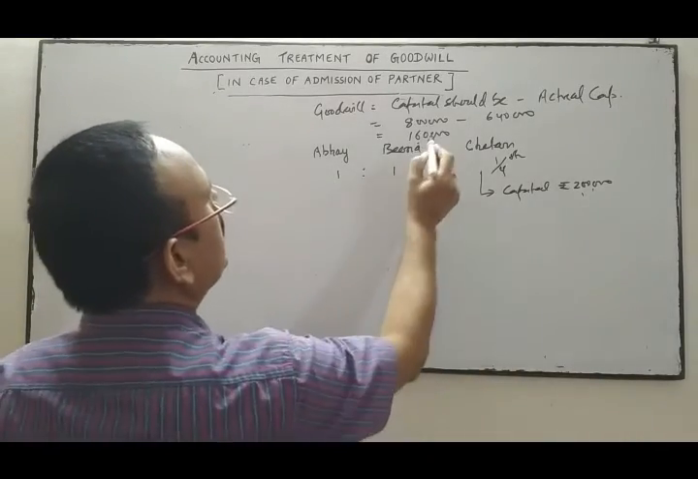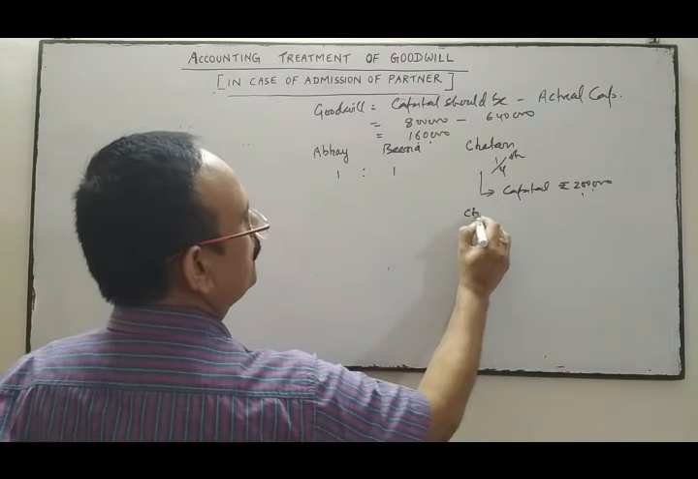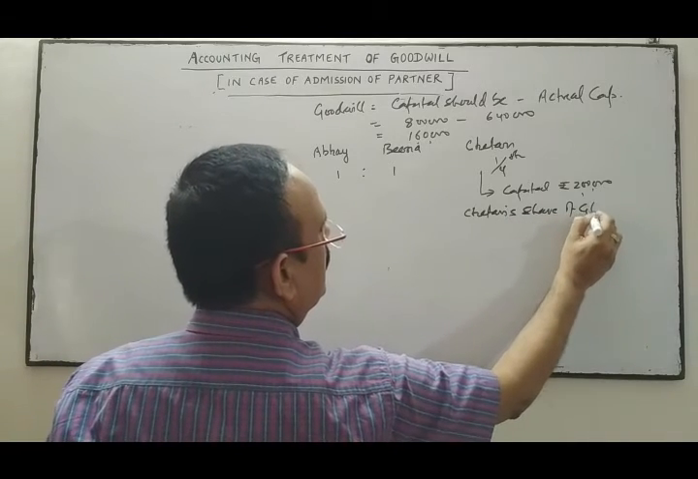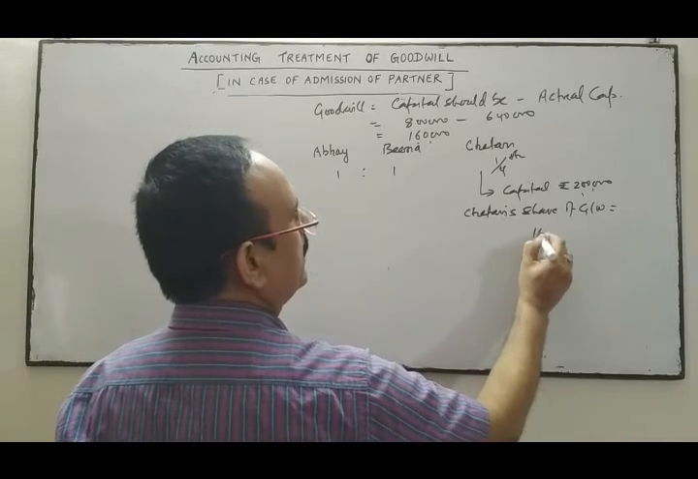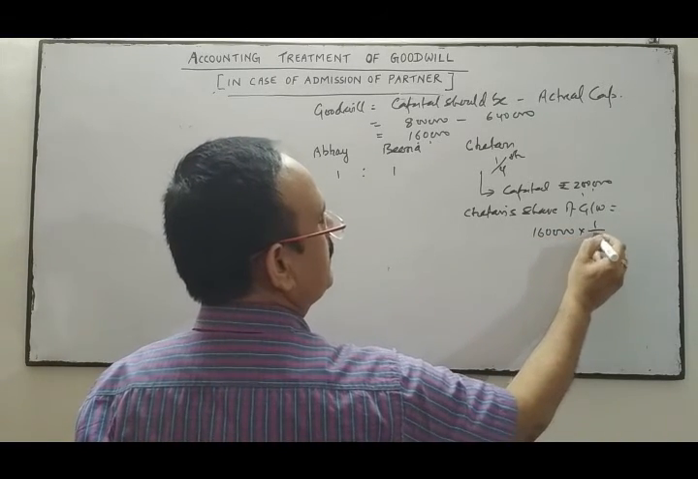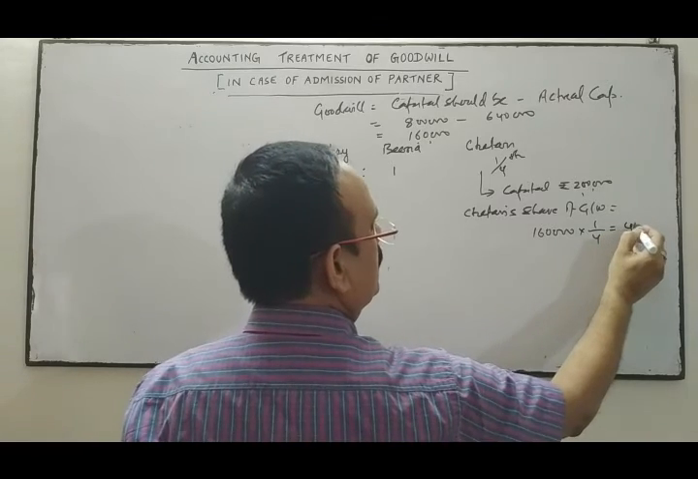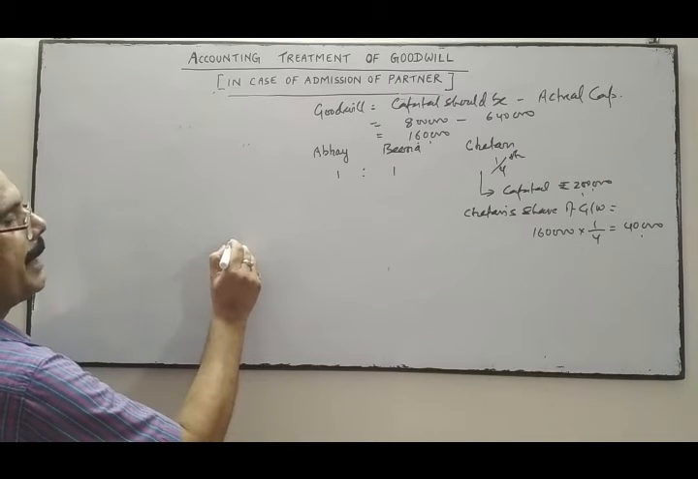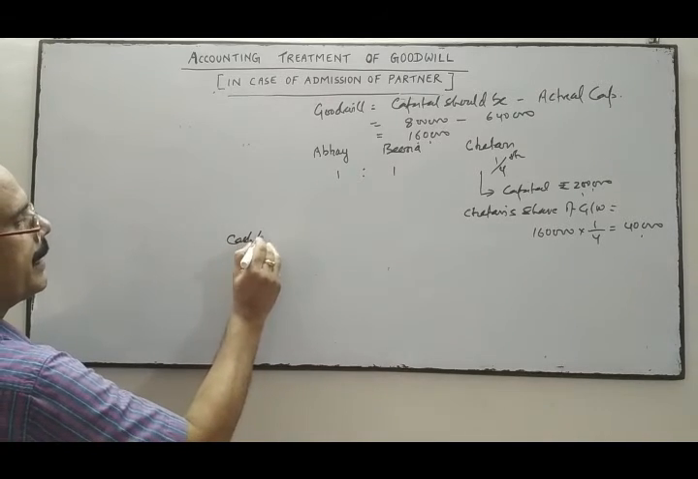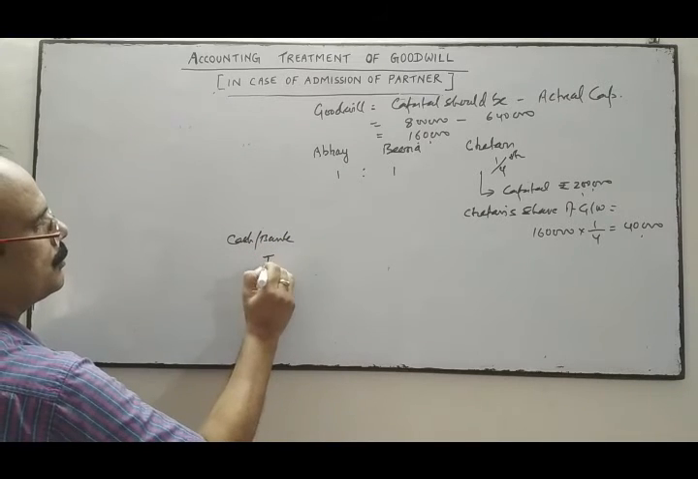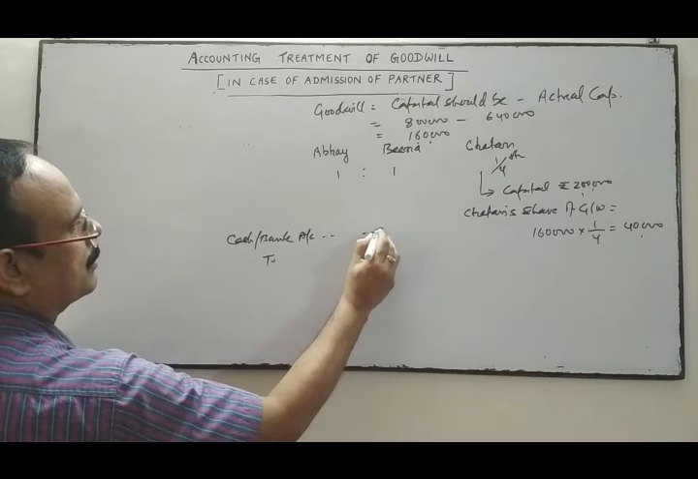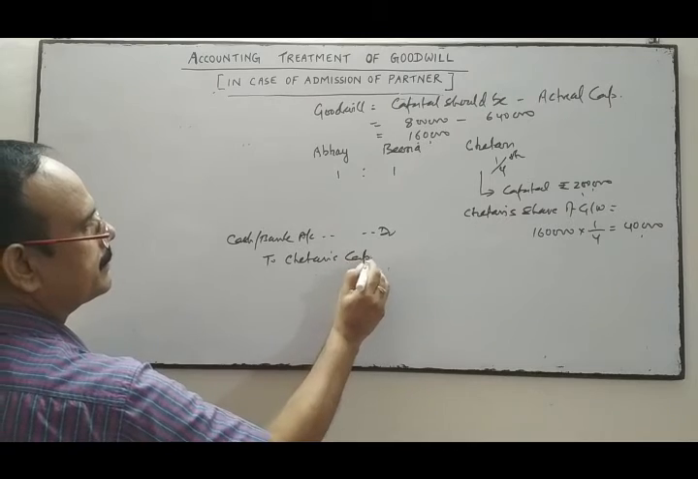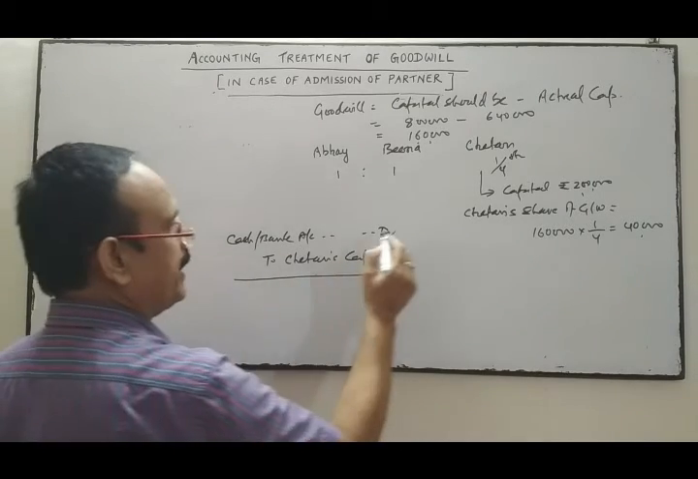So the goodwill is 1,60,000. So Chetan's share of goodwill is equal to 1,60,000 into Chetan's share in the firm, 1/4. It is 40,000. So the first entry is for capital: cash account or bank account debit to Chetan's capital, 2 lakhs.